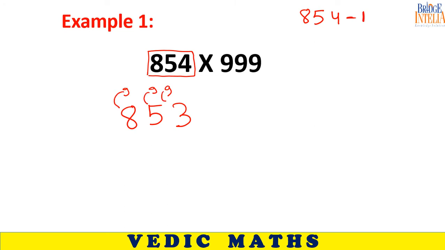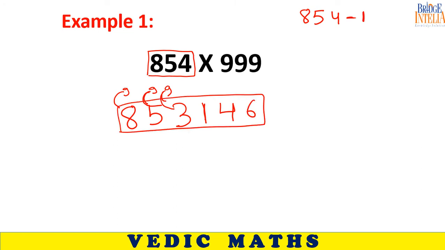Subtract these very digits from 9. It's like finding complement. So 9 minus 8, 1. 9 minus 5, 4. 9 minus 3, 6. So beauty of Vedic math is you move from left to right, just the way you write, the way you think.